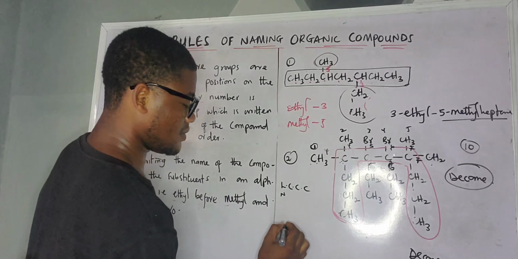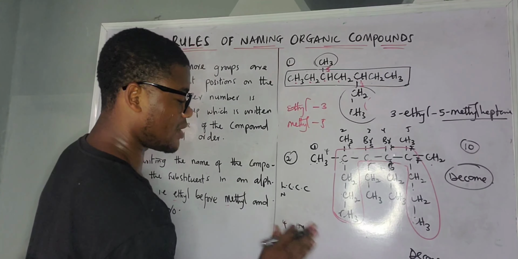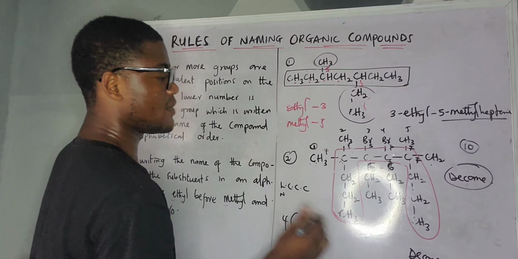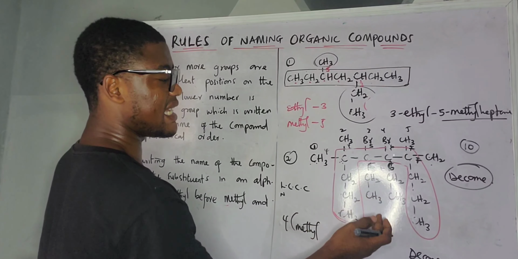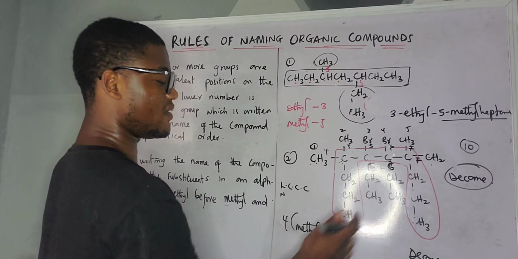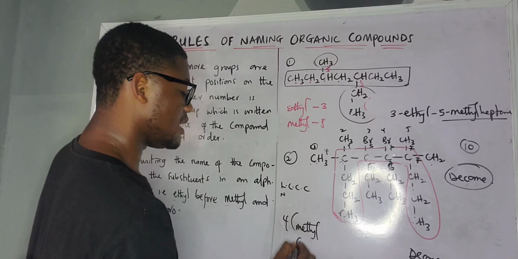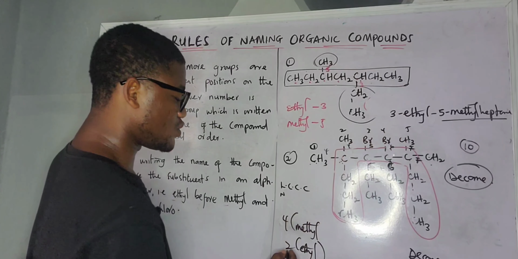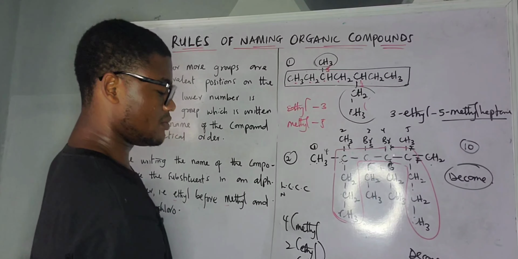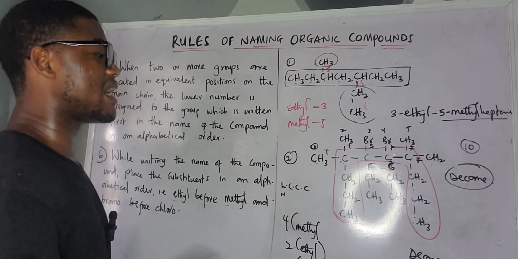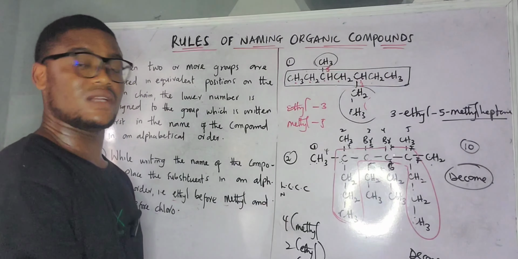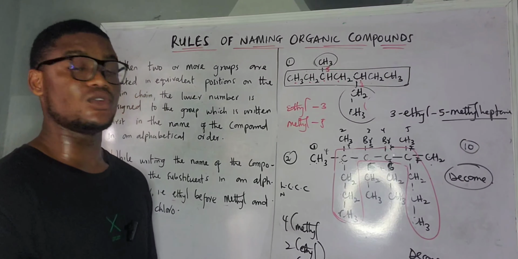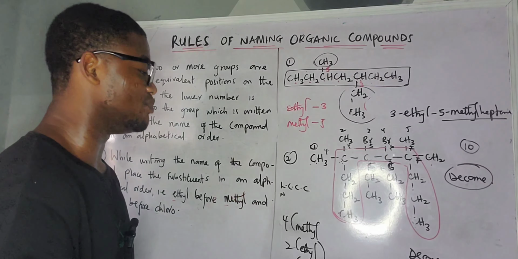So now, if you check it, we have 4 methyl. If you check what is here, this one is ethyl. If you calculate, this is C2H5. So we have 2 ethyl, right? Bromo. We have 2 bromine. So now, alphabetically, these are all the substituents. Which one will come first? Bromine is going to come first, right? So we are going to write the bromine first.